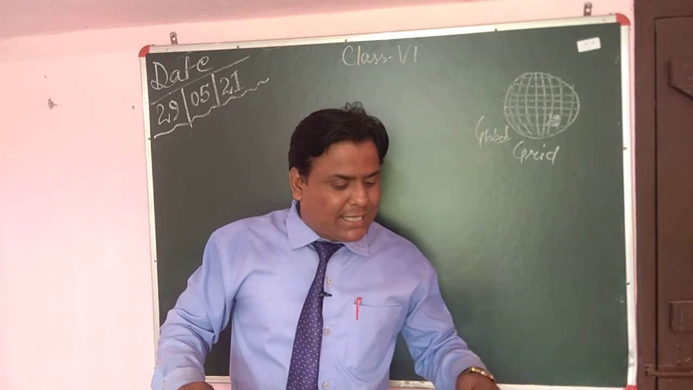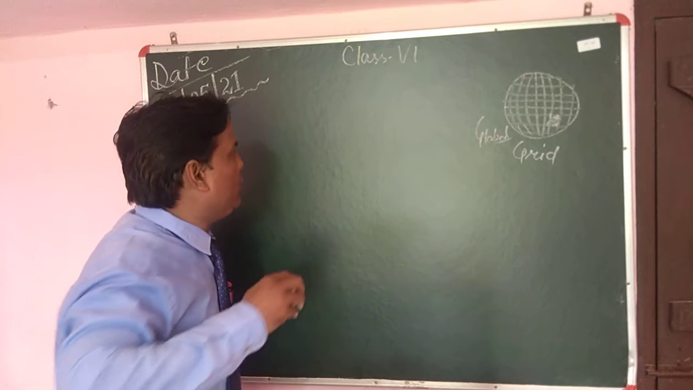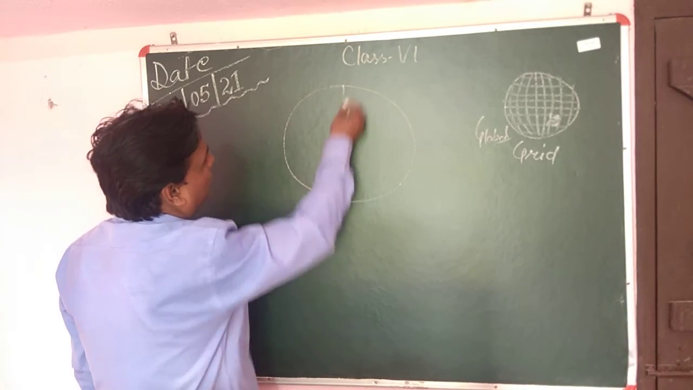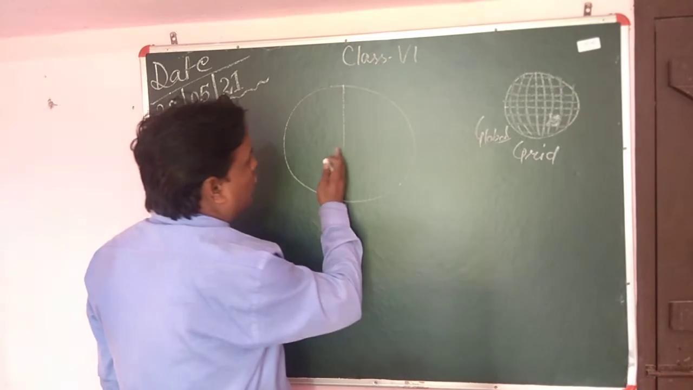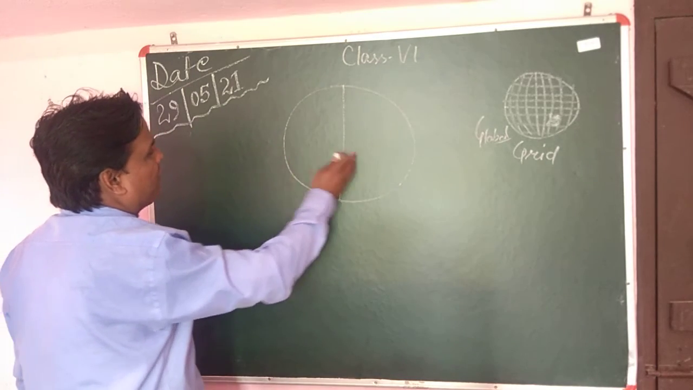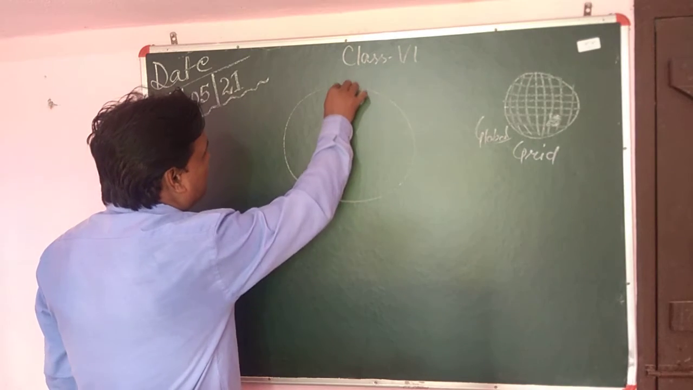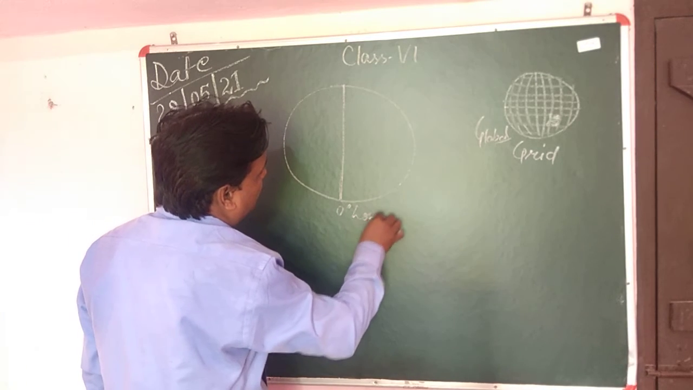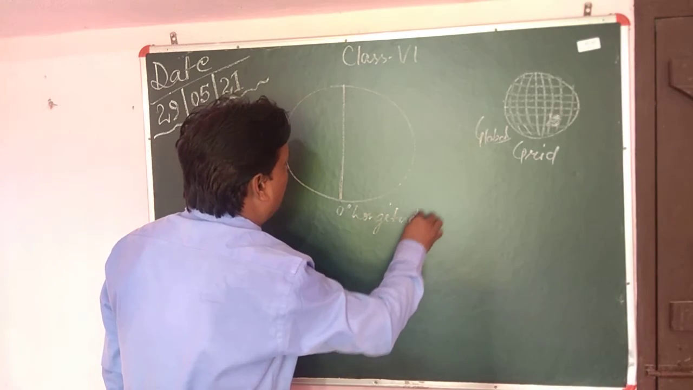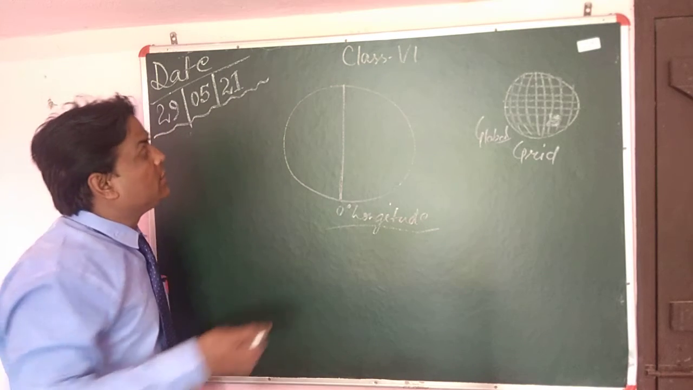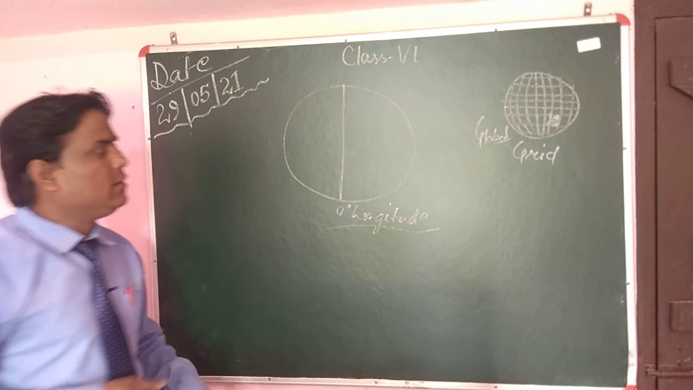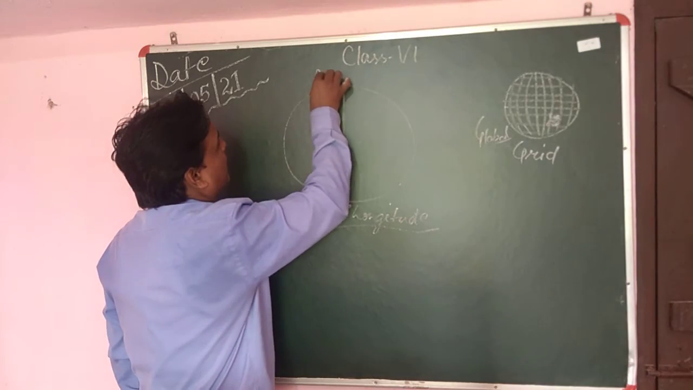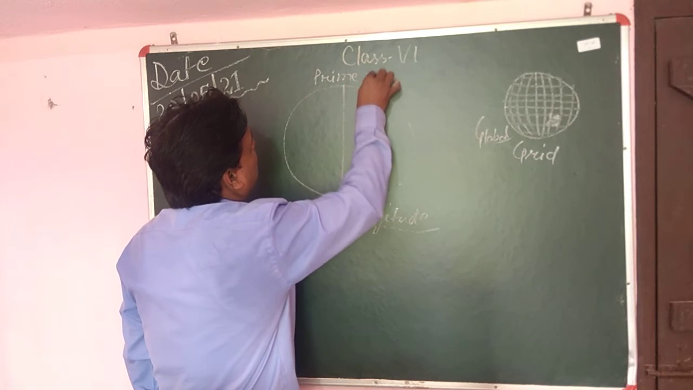There is one more thing given here: the prime meridian. Let me tell you what the prime meridian is. Suppose this is the globe. The line which divides the globe into two halves, the western hemisphere and the eastern hemisphere, this meridian is the 0 degree longitude. This is 0 degree longitude, and it is very important in determining the time all over the world. This 0 degree longitude is also known as the prime meridian.